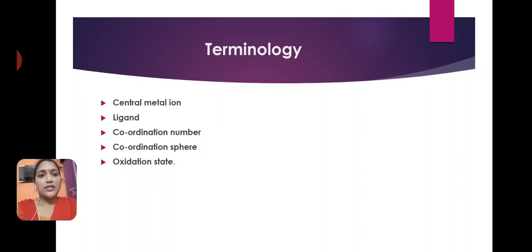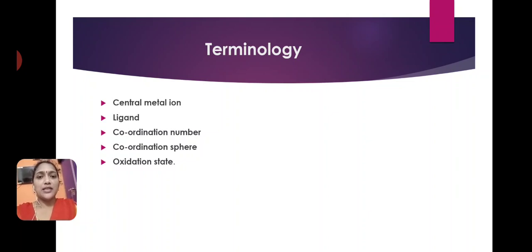The next term is coordination number. The coordination number is the total number of ligands present in a complex. For example, in the hexacyanoferrate complex, iron is the central metal ion.